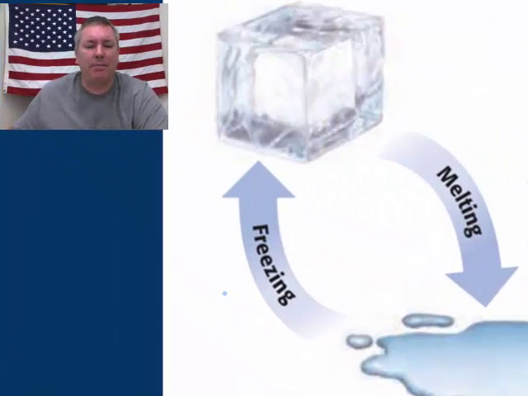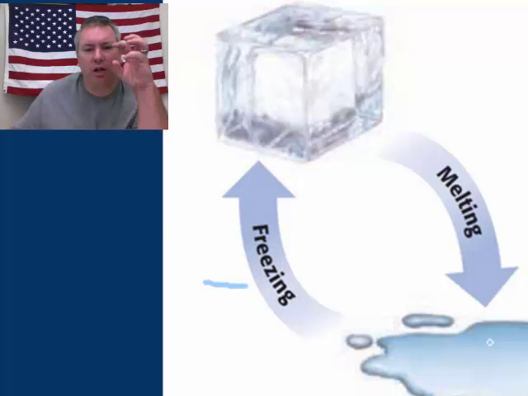What ends up happening is it's actually going to lose energy. As the particles slow down, they slow down enough that they clump together and form a solid. They're actually losing energy. So is this an example of an endothermic or an exothermic reaction?